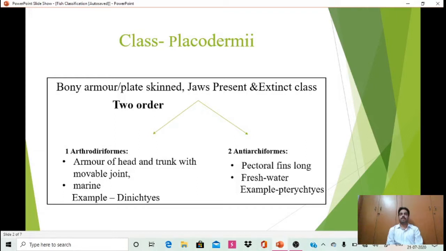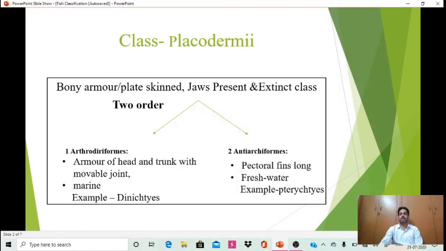The first is Arthrodiriformes, and the second is Antiarchiformes. As we already said, it is an extinct class, all the members have been extinct. In Arthrodiriformes, the armor of head and trunk is with movable joints. These are marine animals, and the example is Dinichthys. Antiarchiformes means the pectoral fins are jointed, and the joints are movable. They are freshwater animals, and the example is Pterichthyodes.